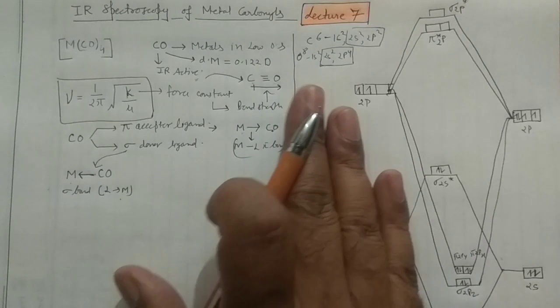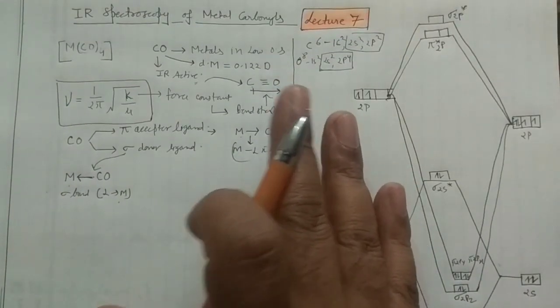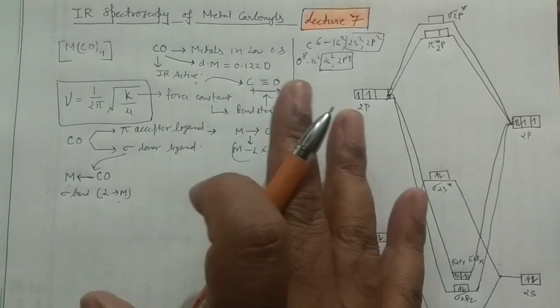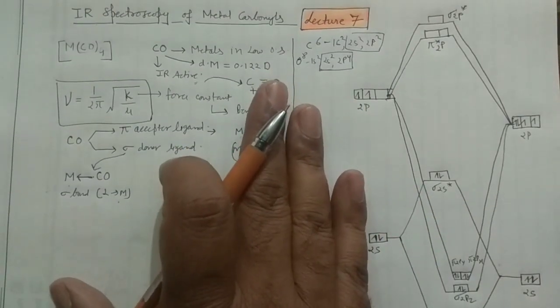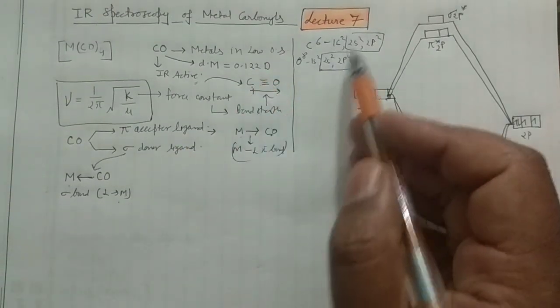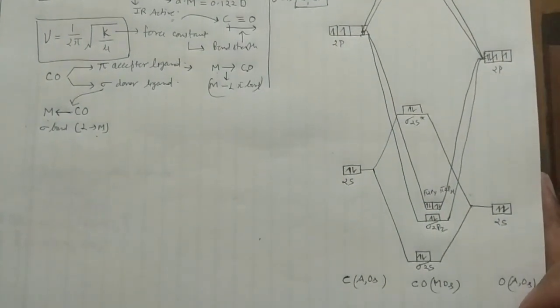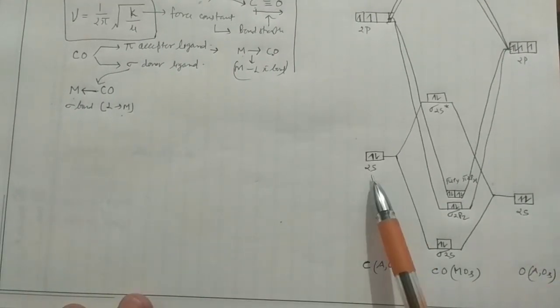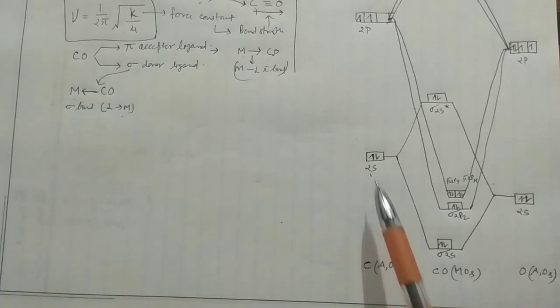When we draw the molecular orbital diagram, though I haven't made a video on molecular orbital theory, I'll definitely try to make a complete video on it also. But right now I'm explaining the molecular orbital diagram of CO. Since these are the valence electrons, this is how I have made this particular diagram. You can see here, this is the 2s of the carbon, which has 2 electrons, which you have seen just earlier.